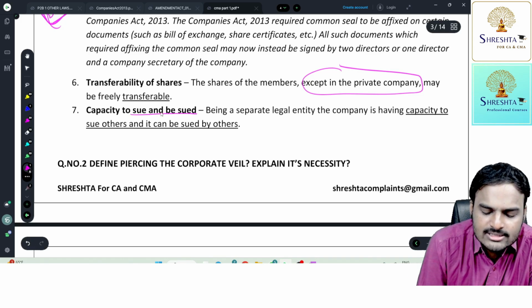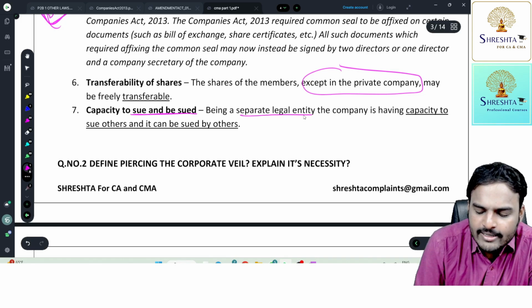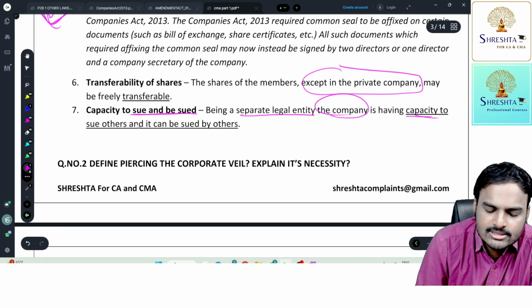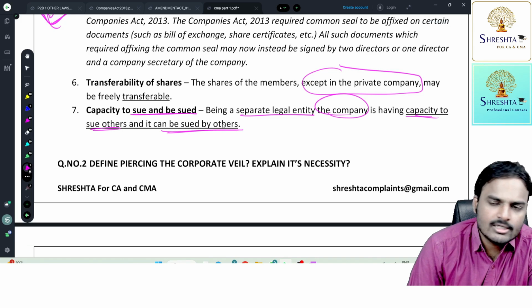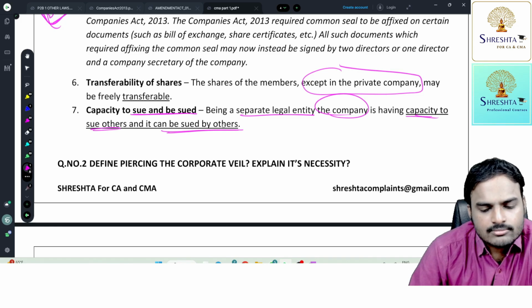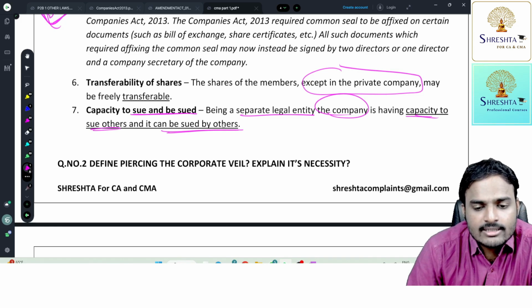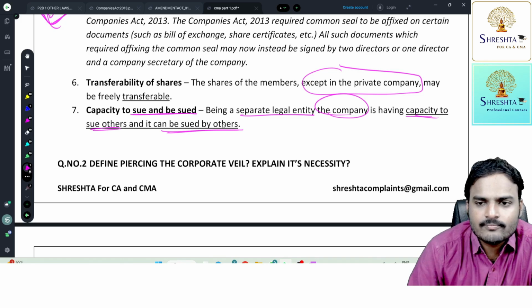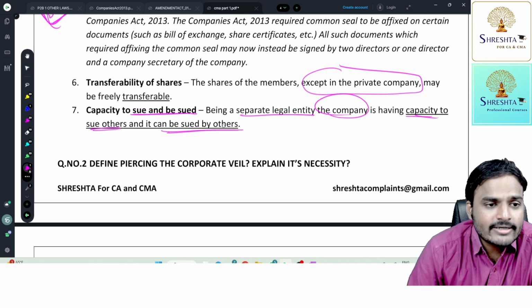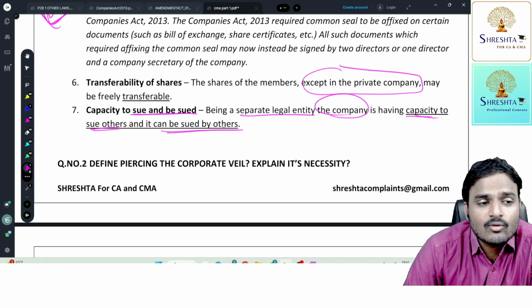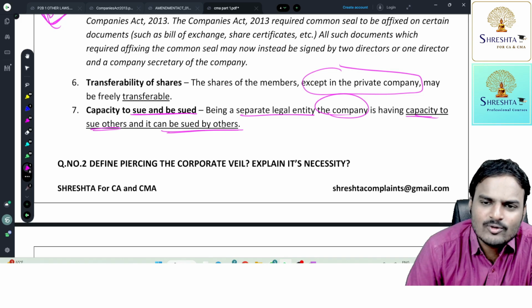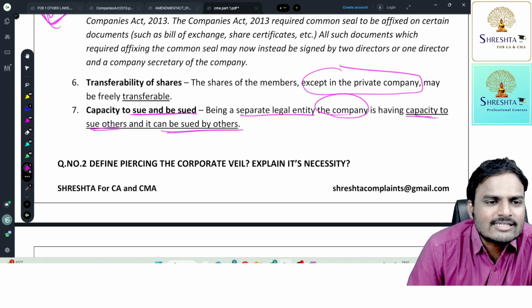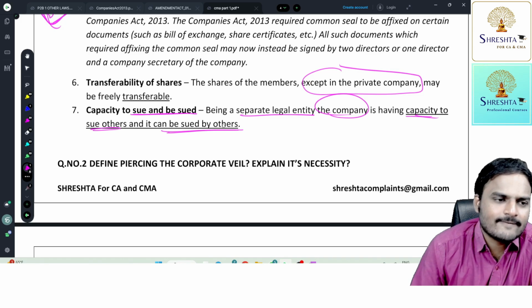Next one, capacity to sue and be sued. Being a separate legal entity, the company has the capacity to sue others and it can be sued by others. If a debtor is not paying the amount, the company can directly file a case against the debtor. If a creditor is not getting money from the company, the creditor can directly file a case against the company. With this, owners are not at risk. Owners are not responsible for the company's actions. Owners are protected and the company is solely responsible to the outsiders.